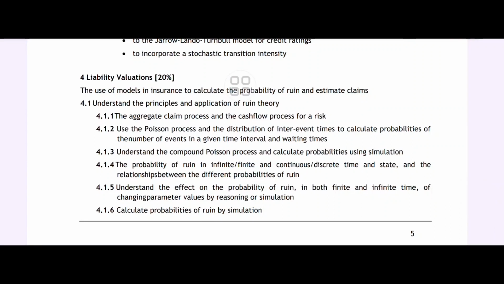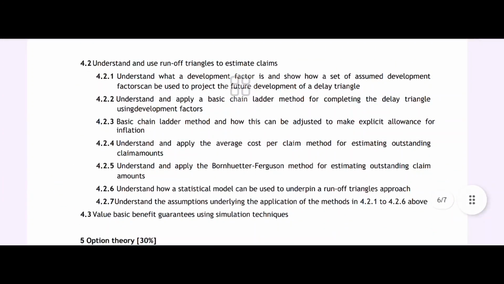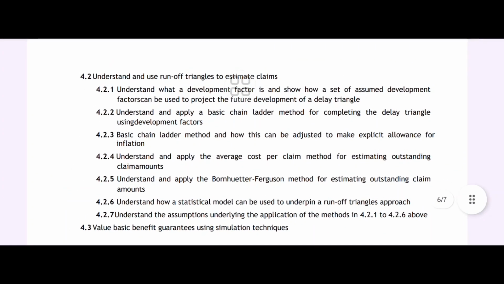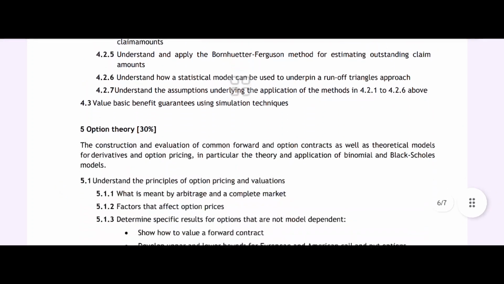Liability valuation: the probability of ruin in finite and continuous, discrete time and state, calculating probability of ruin by simulation, understanding what a development factor is, and showing how a set of assumed development factors can be used to project the future development.